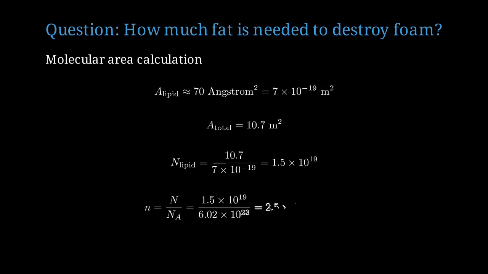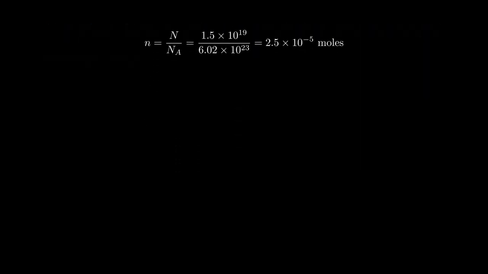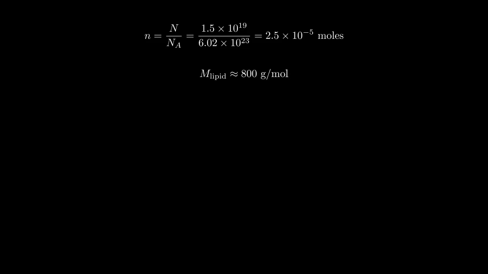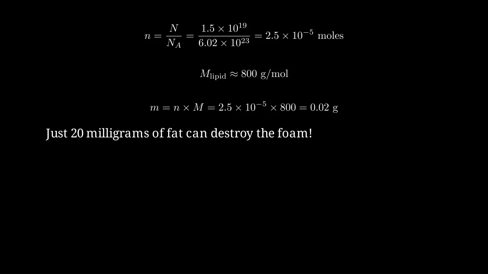Converting to moles using Avogadro's number, we get 2.5 times 10 to the negative 5 moles, assuming an average lipid molecular weight of 800 grams per mole. The mass needed is 0.02 grams, or 20 milligrams. Just 20 milligrams of fat, which is about the mass of one small drop, is theoretically sufficient to destroy the entire foam. This is why fat contamination is so problematic.